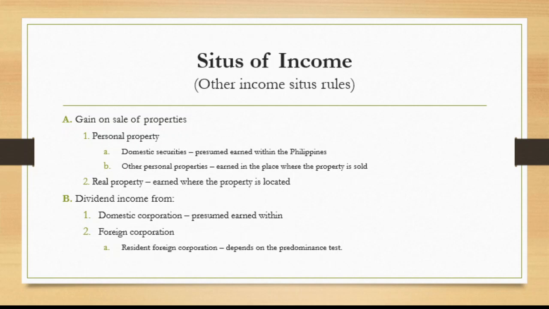Okay? So again, depende yan sa predominance test. Kung ang predominance test is 50% or more, i-multiply lang natin yung mismong percentage para makuha natin yung amount na ma-earn inside the Philippines. Pero kung less than 50%, lahat ng dividend income na yon is ma-earn outside the Philippines.